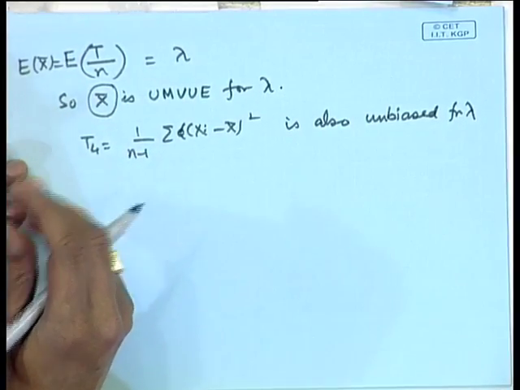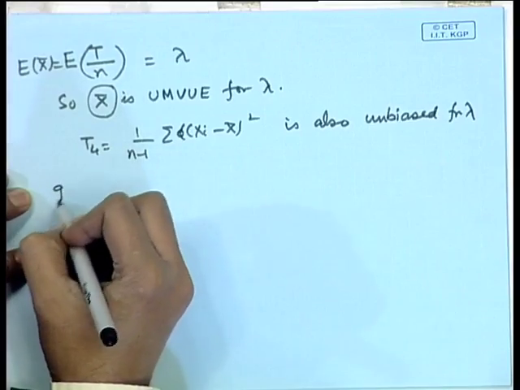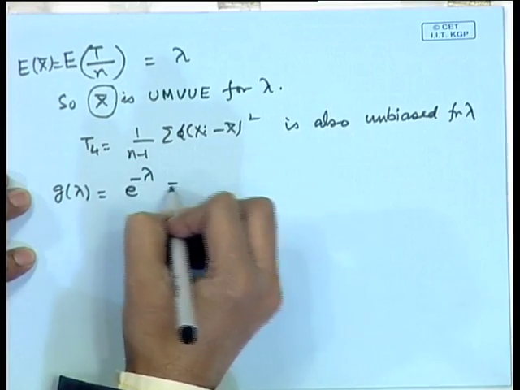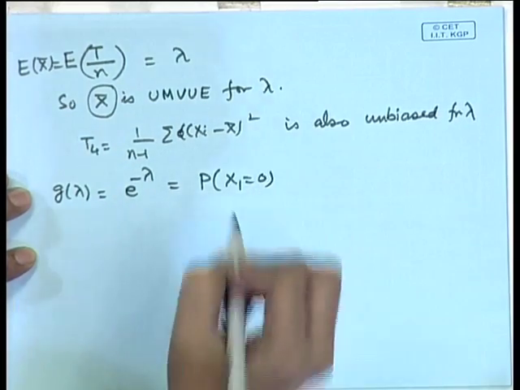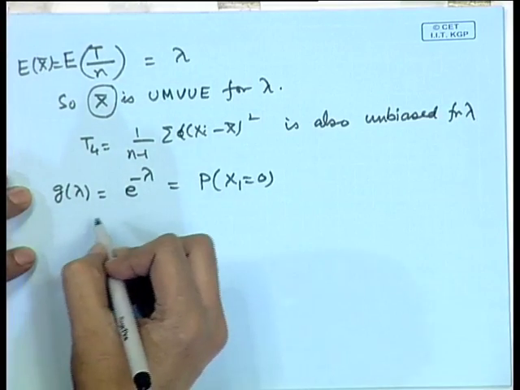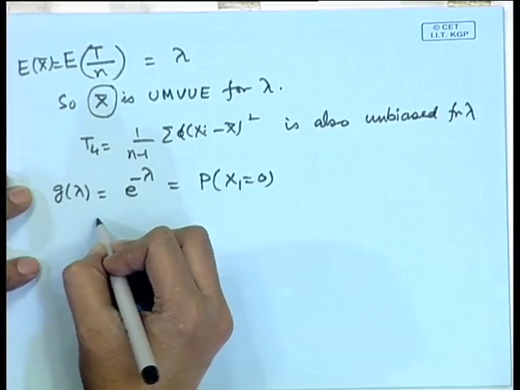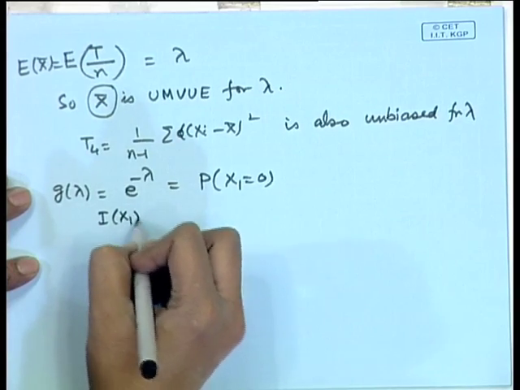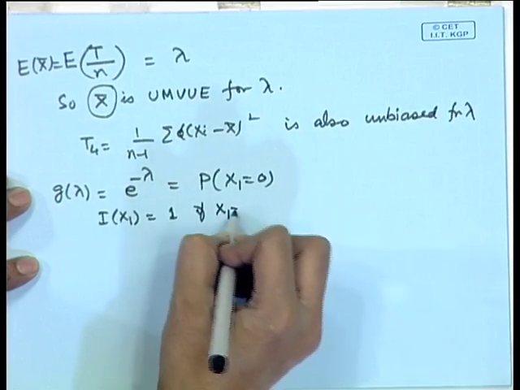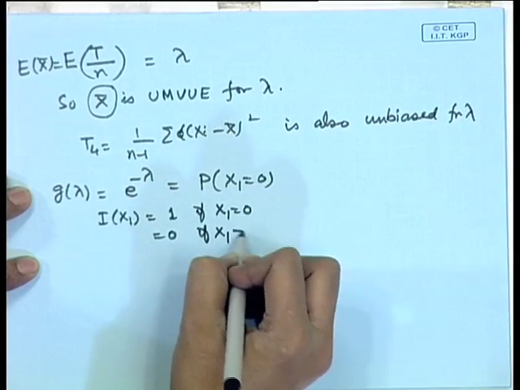As far as unbiased estimation is concerned, we can take help of the complete sufficiency and get the best unbiased estimator. This concept is also useful to estimate certain parametric functions which are not straight away unbiasedly estimable. We had taken an example of the probability of 0 occurrence. Now, we wrote that we can consider an estimator such as I(X1) is equal to 1 if X1 is 0 and it is 0 if X1 is not 0.